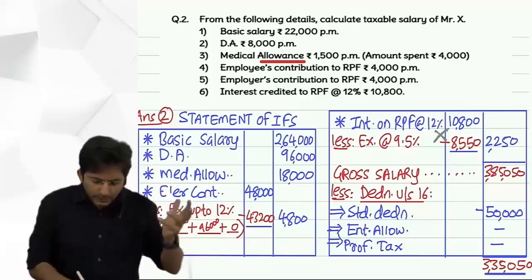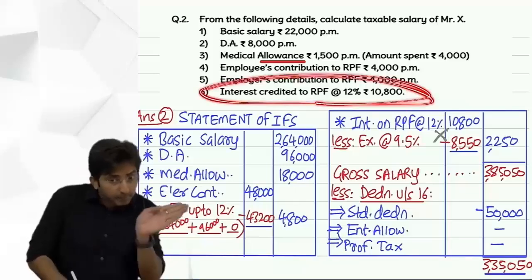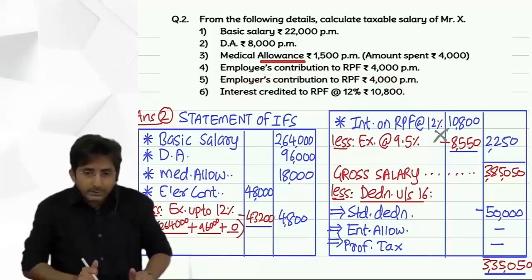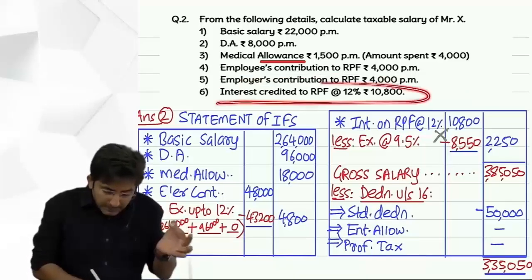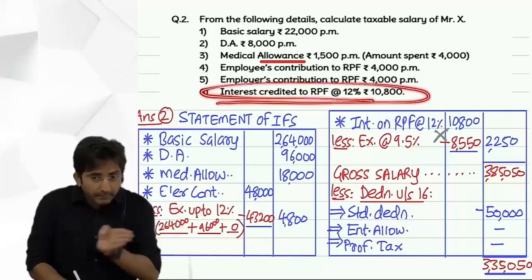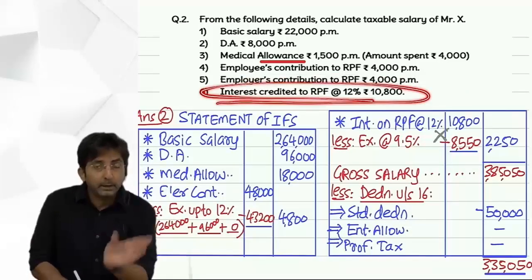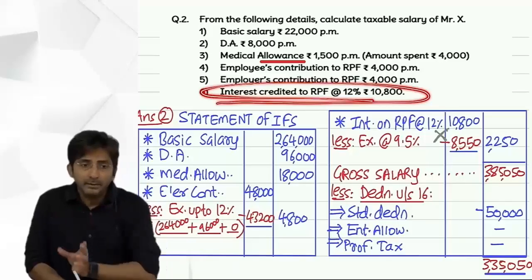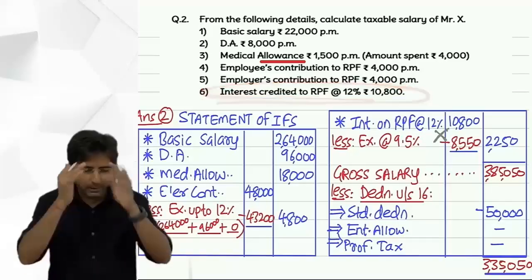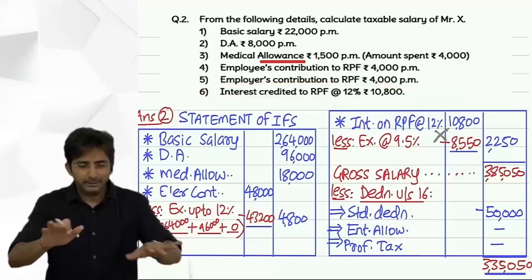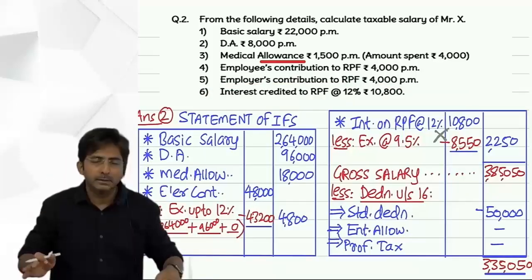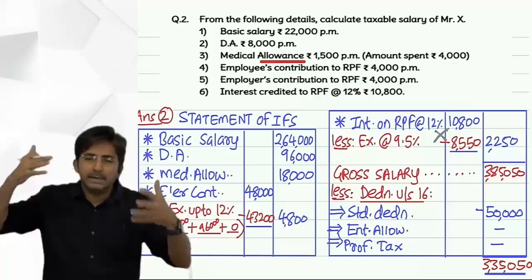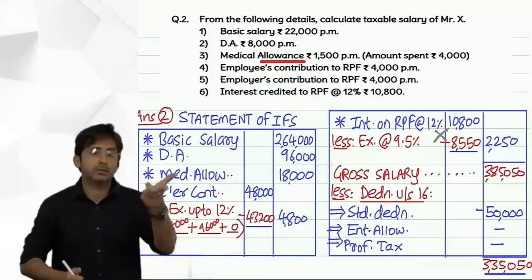So there is no botheration to divide this into how much is the employee's and how much is the employer's. The main discussion I am doing is that even this interest we should have split into a little bit income from other sources, a little bit income from salary, but don't do that. That data and that information will never be given in the question. So you don't think much along those lines. I am discussing because someone had a doubt.